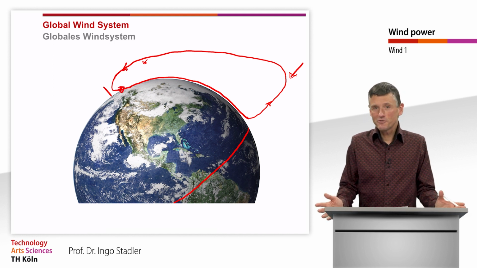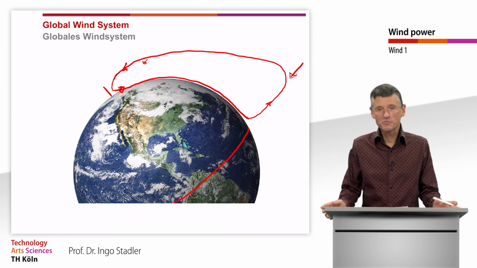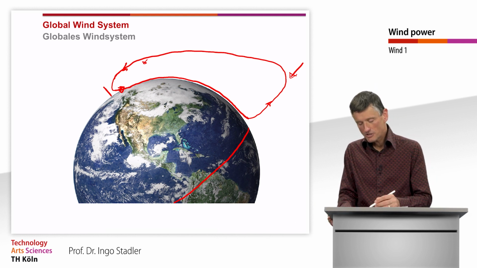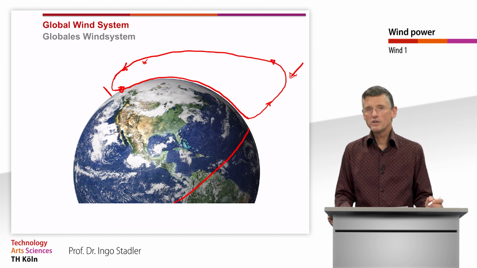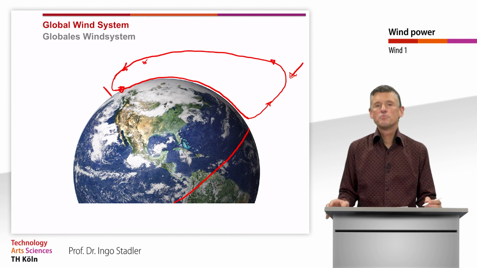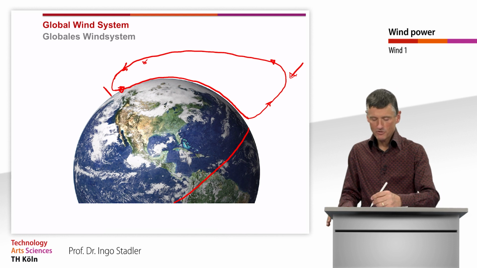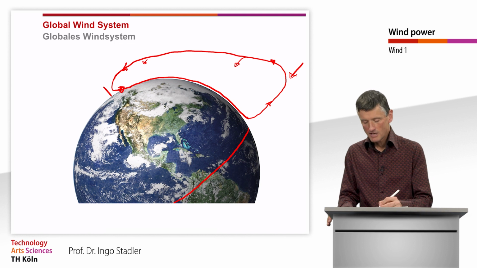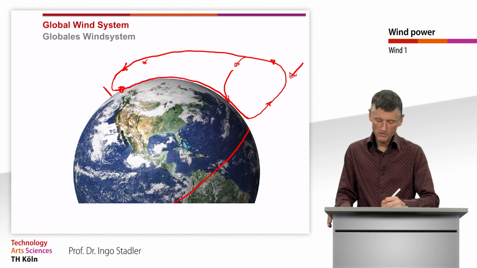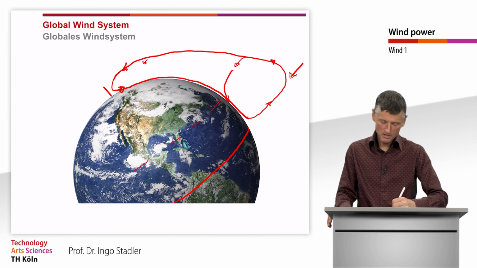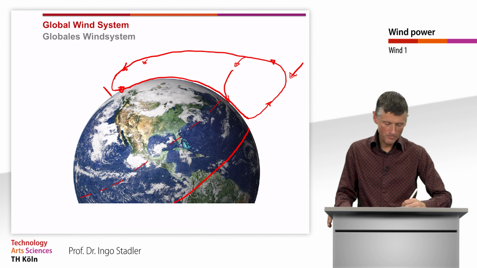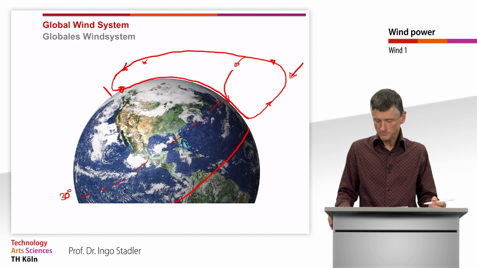But in reality we observe something different, even though that seems to be logical. When the hot air is rising here at the equator, it is already cooling down, and by this cooling down process it is getting denser, and we observe that the air already here is falling down. Then we have here a closed loop, and that is typically around a latitude of 30 degrees.